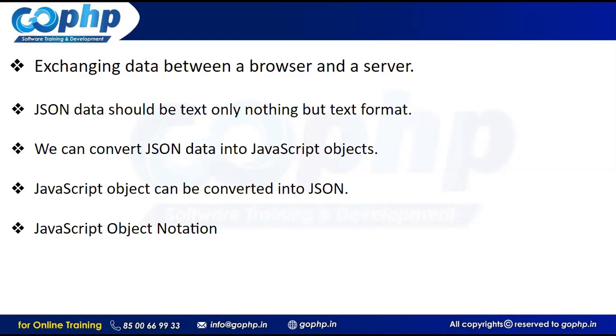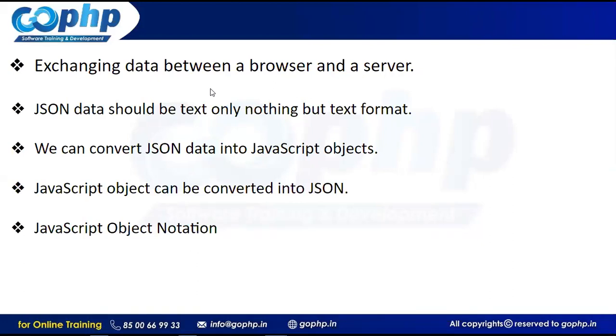By exchanging the data. There is a beauty in the form of the JSON format, guys. What is the purpose of JSON? Exchanging the data between different platforms. How we can transfer the data from one location to another location, this is what exactly JSON is. Now the next point is here. JSON data should be text only, nothing but text format.